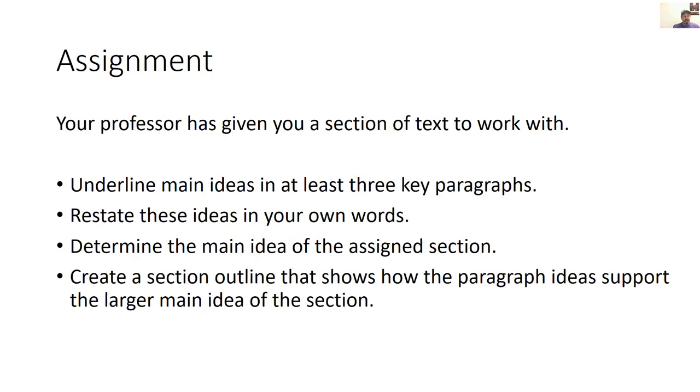So here's your assignment. Your professor has given you a section of text to work with. Underline the main ideas in at least 3 key paragraphs. Restate these ideas in your own words. Determine the main idea of the assigned section and create a section outline that shows how the paragraph ideas support the larger main idea of the section.